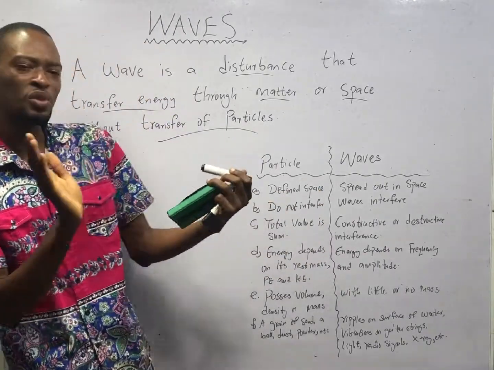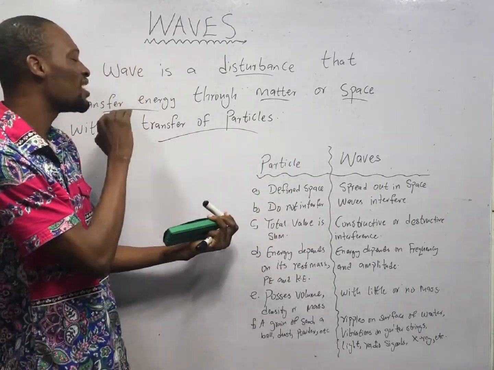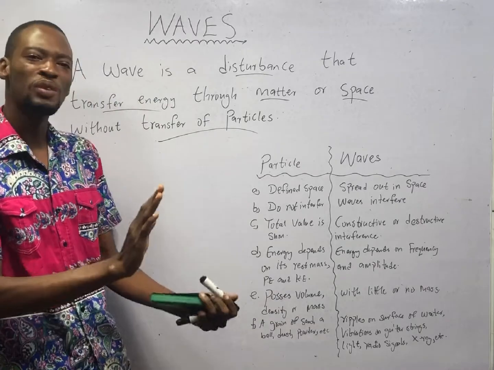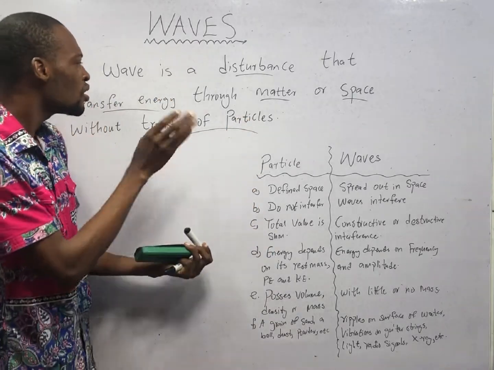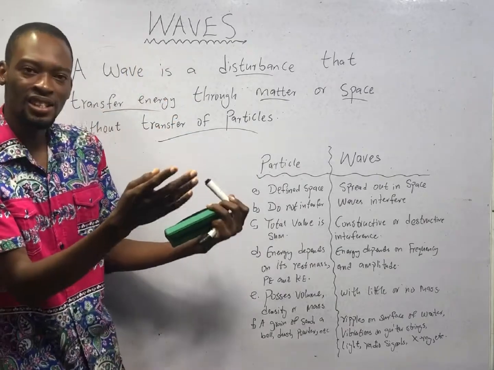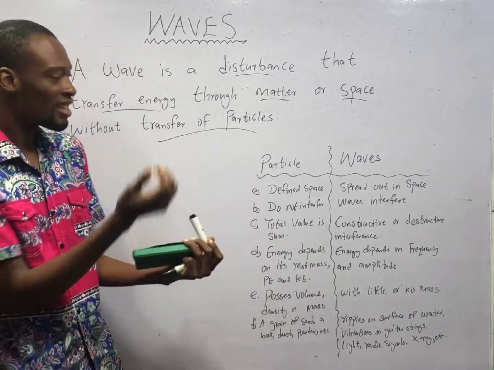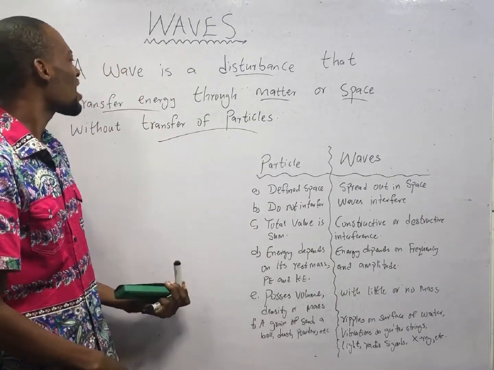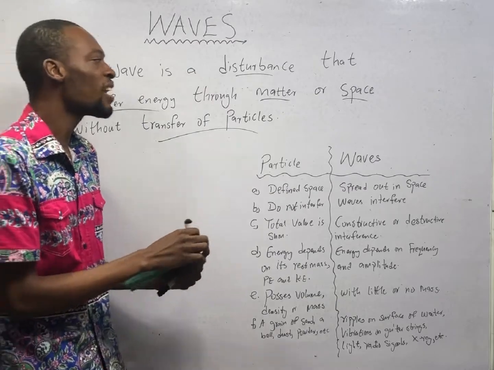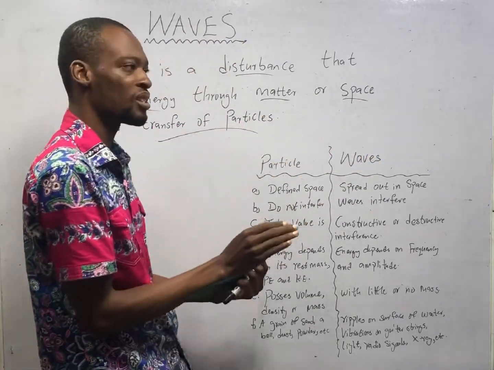Matter has to do with mass, or medium, or material. Energy has to do with a situation where there is no mass, just a property of matter. So this disturbance transfers energy, and the opposite of energy is matter or mass. It doesn't transfer mass, it only transfers energy, and this energy can be transferred through matter or space without transfer of particles.